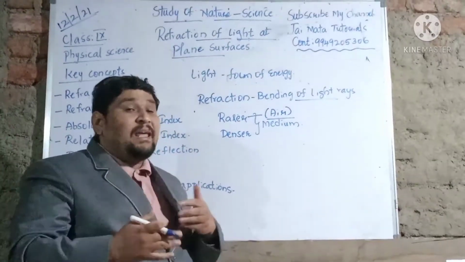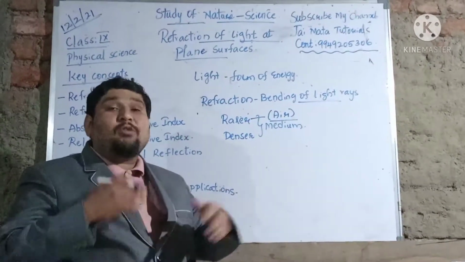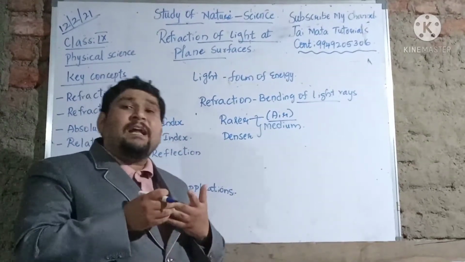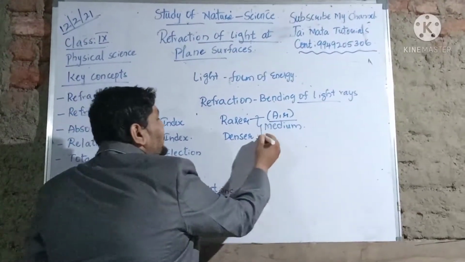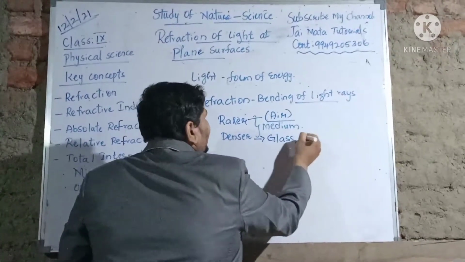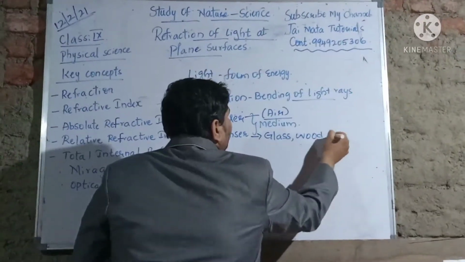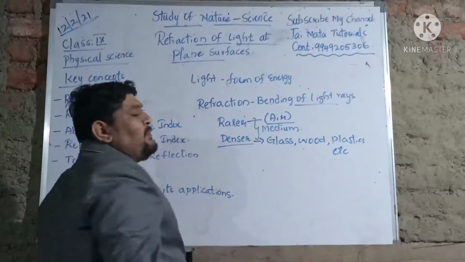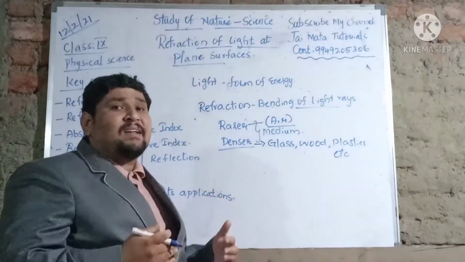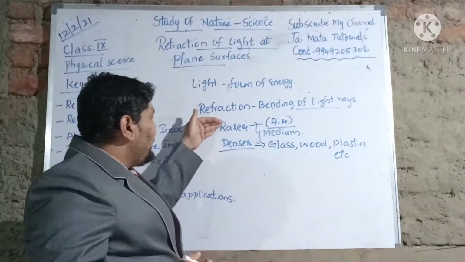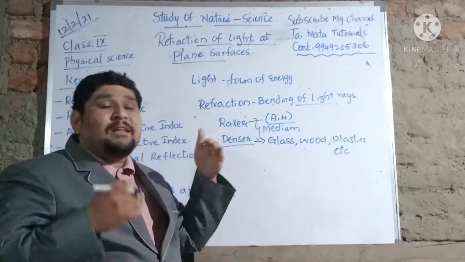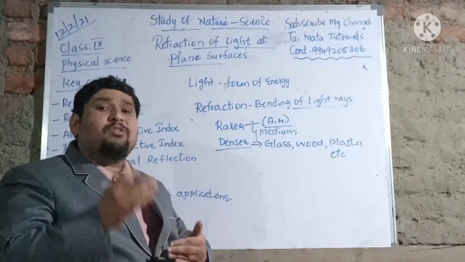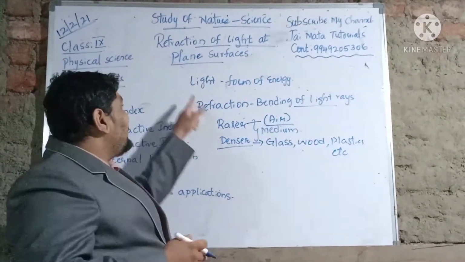Then apart from air, what are the other objects you can expect here? It can be wood materials, plastic materials, or glass. The other mediums apart from air, like glass, wood, plastics, and other such things, all come under denser medium. Whenever the light travels from rarer medium to denser medium, the particular process where the light bends from its original path is called refraction.